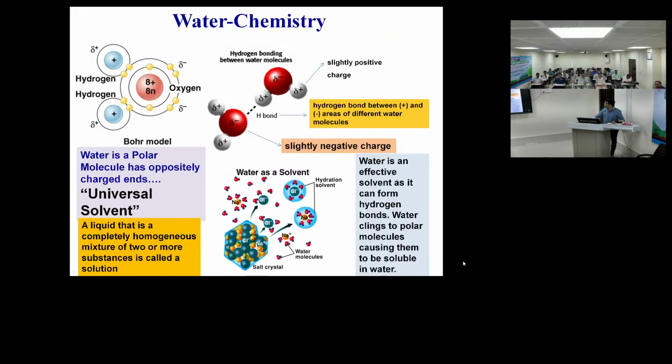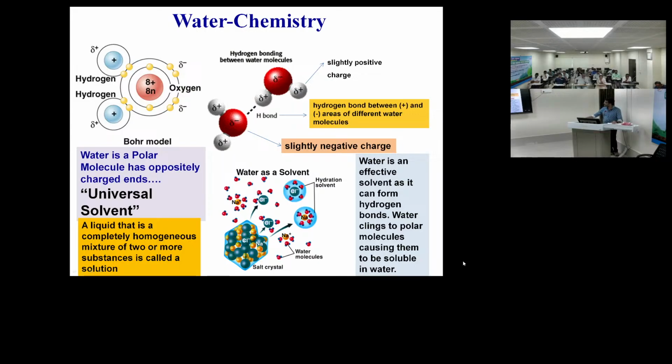Water molecule consists of two hydrogen atoms and one oxygen atom. On the left side you can see the Bohr model, and there is a strong hydrogen bond between oxygen and hydrogen atoms, so the oxygen is slightly negative and the hydrogen atom is slightly positive.